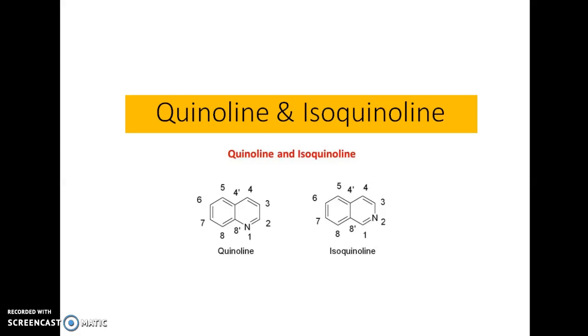Dear students, in this session let us talk about quinoline and isoquinoline. As we have discussed about the condensed heterocycles and their definition and classification, in that we have discussed indole, and these are the next members of the condensed heterocycles, wherein we can see the condensation of benzene with pyridine. This is one example, we can call it quinoline, and this is another example, isoquinoline.